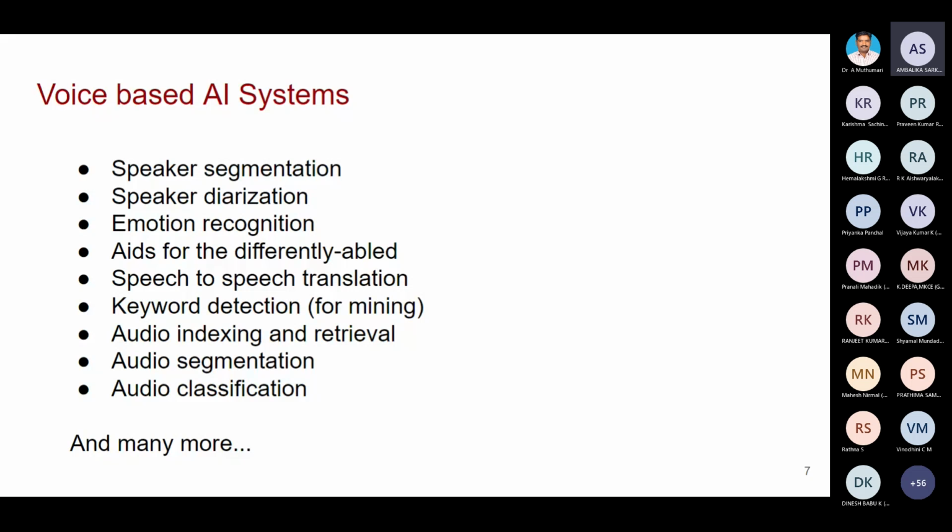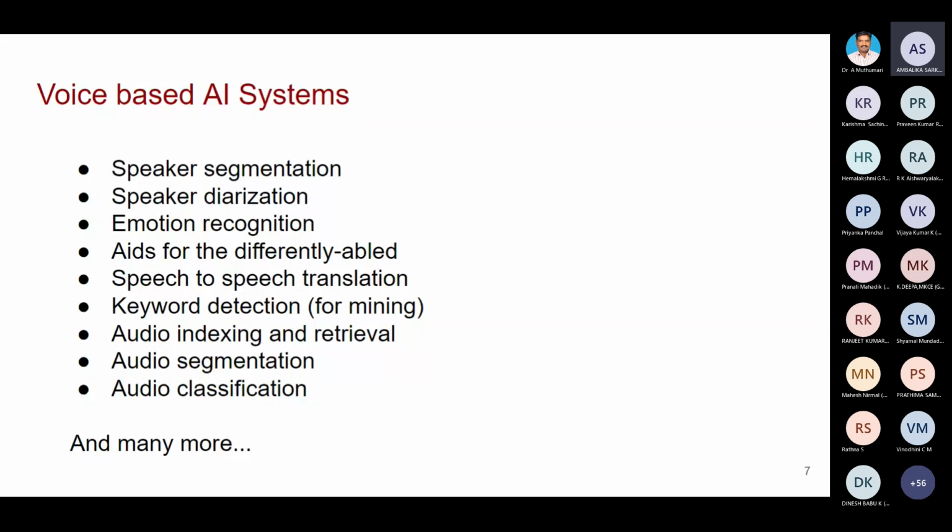For example, from my speech itself, you can know different information, like whether I'm happy or not. Actually, you guys have been hearing my speech for the past 10 minutes, so now you have come to some mindset. Yes, this madam knew something. This madam doesn't know anything about the subject. Likewise, you have some judgment from my speech. The same thing we can do in artificial intelligence also. So from the speech itself, you can identify the emotion of the speaker.